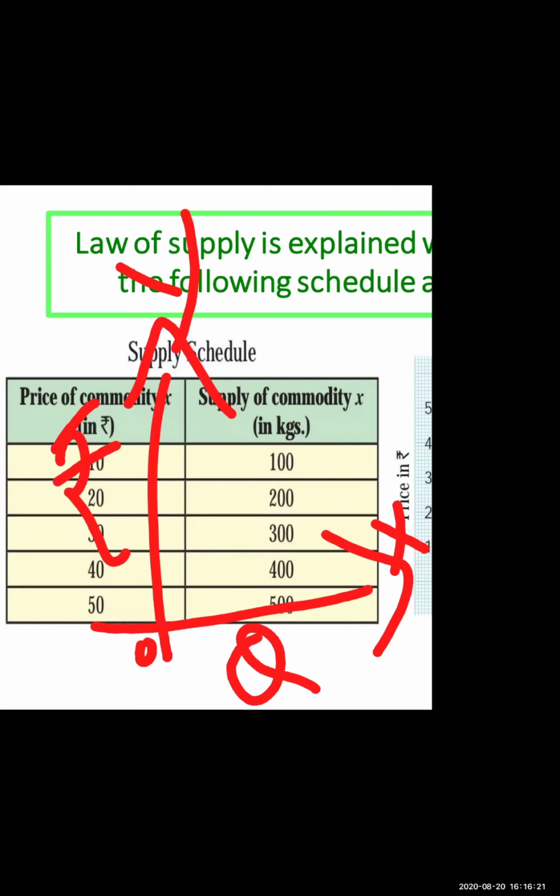Which subject are we studying? Which topic are we studying, Jigna? On x-axis we measure quantity supplied in kgs. Okay, thank you, Ojas. Ojas replied supply schedule, because some of the students replied quantity demanded. That is why I said which content are we studying. On x-axis we measure quantity supplied in kilo.